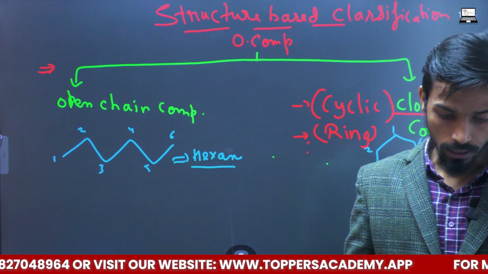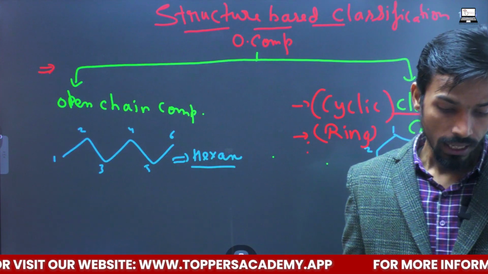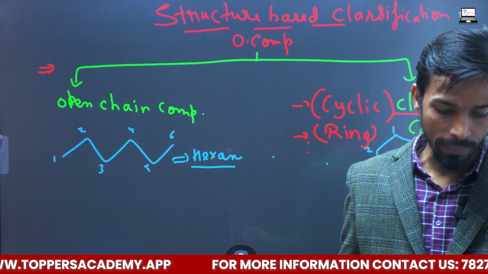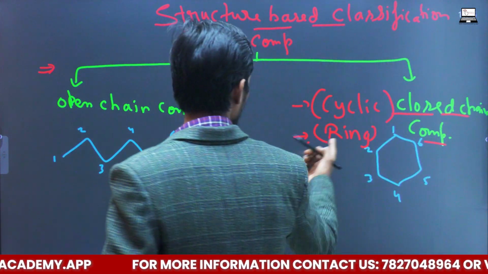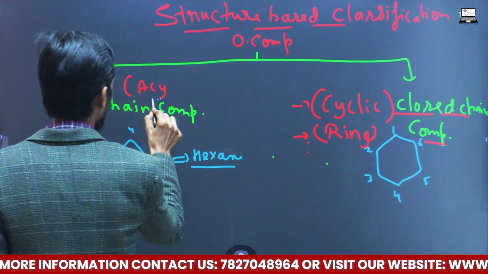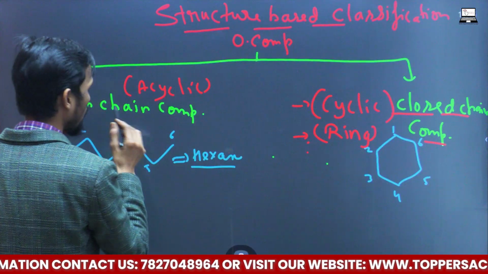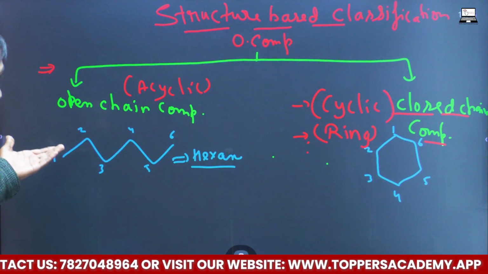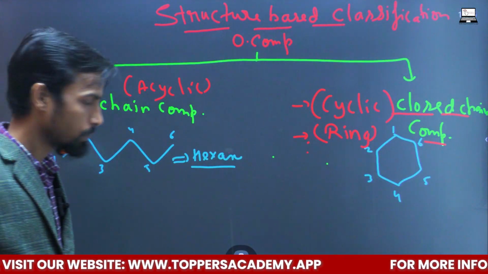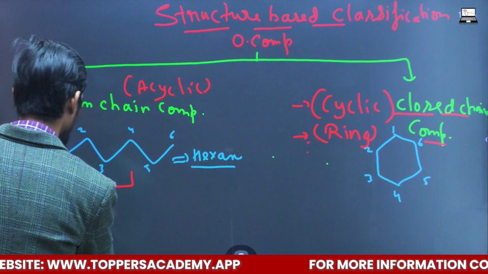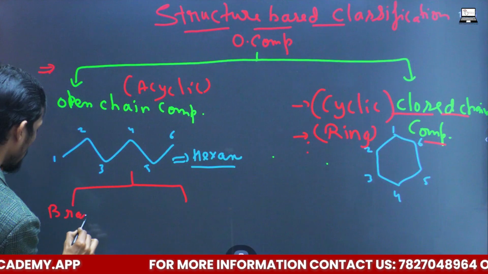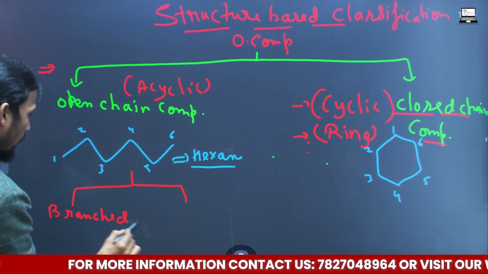Regarding open chain compounds, where the cycle is not there, you can call them acyclic. This is cyclic, and we can also call the others acyclic. These are just different names, and these acyclic or open chain compounds can be subdivided in different ways. One can be branched, or the other can be straight.